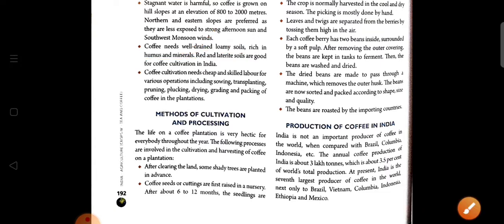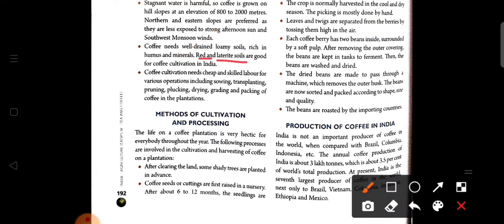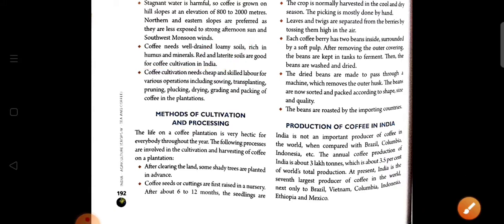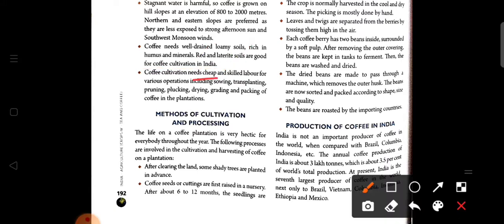Red and laterite soils are good for coffee cultivation in India. So in India, the preferable soils that mainly increase coffee production are red soil and laterite soil.